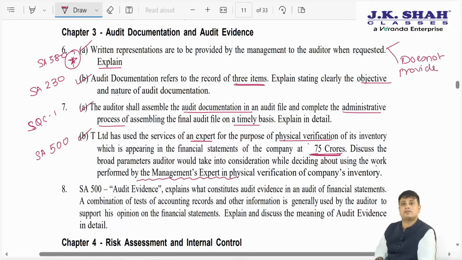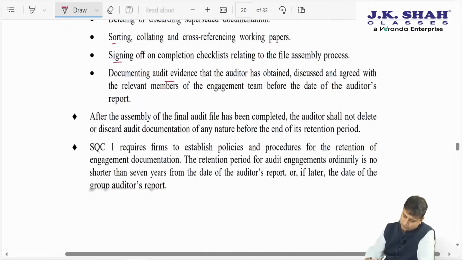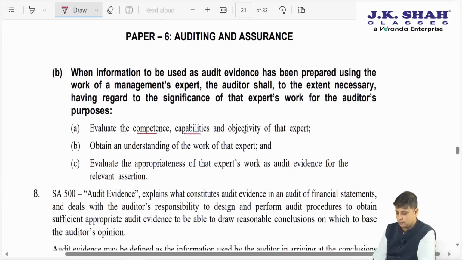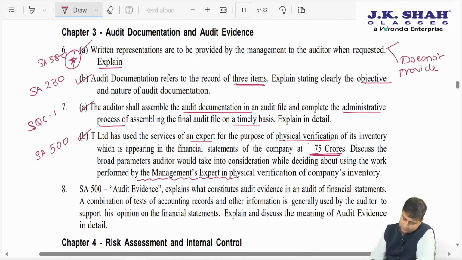So they are talking about SA 500, that you want to use the work of a management expert. What are we going to do? We'll see whether the management expert was competent enough, whether he had the capabilities and the objectivity. Second, we need to obtain an understanding of the work of that expert and evaluate whether the work of that expert was appropriate. So a very simple answer: we need to see whether he was competent. Then we need to obtain an understanding of the work of that expert, and lastly we need to evaluate the appropriateness, right? So this was SA 500.